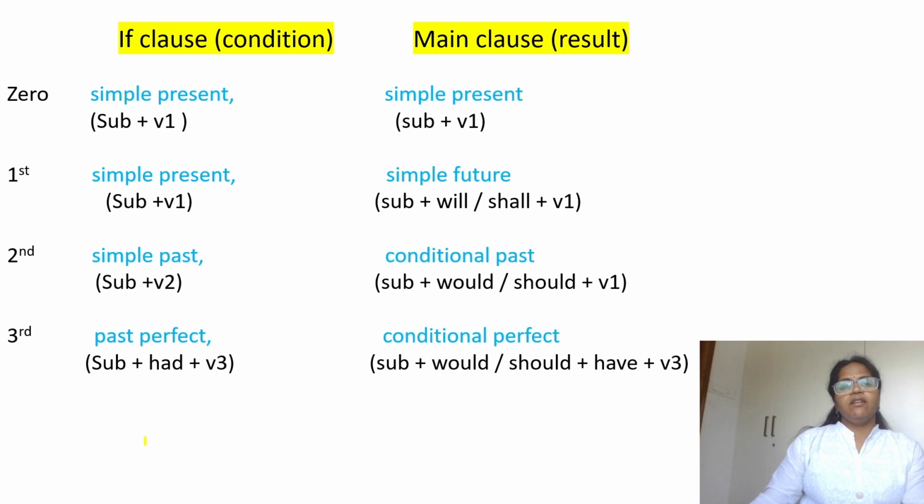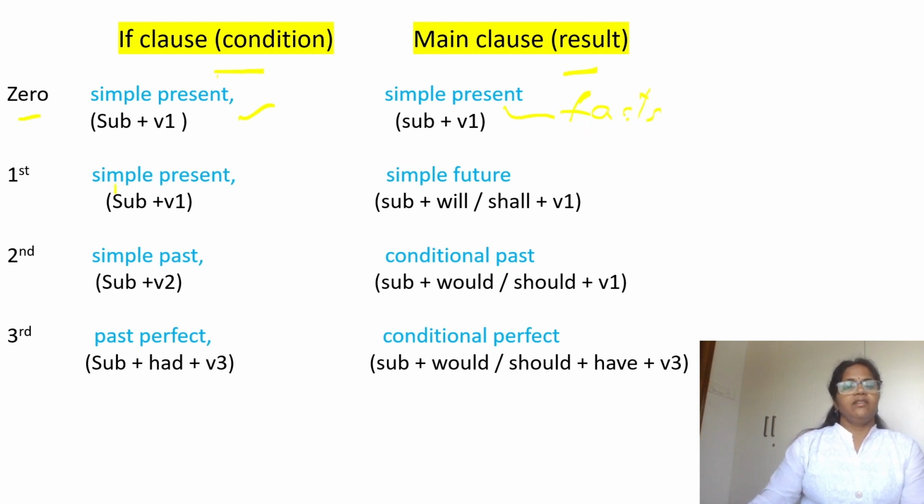Now let's have a quick review of all these conditionals before we move to the next one. Every condition has two parts, if clause or condition and main clause or result. Zero condition: simple present, and the main clause needs to be in simple present. We use zero condition to talk about facts or truth, universal truth.